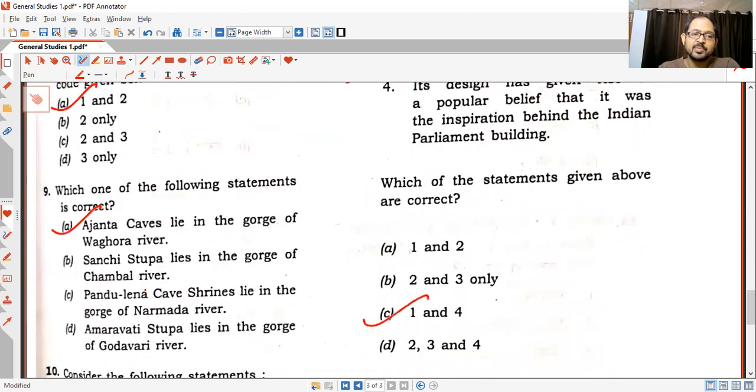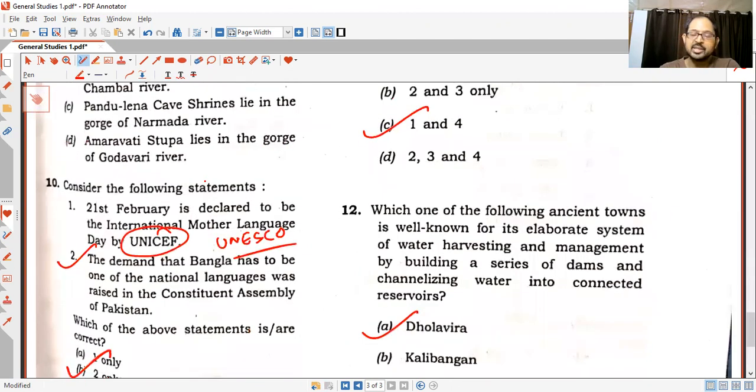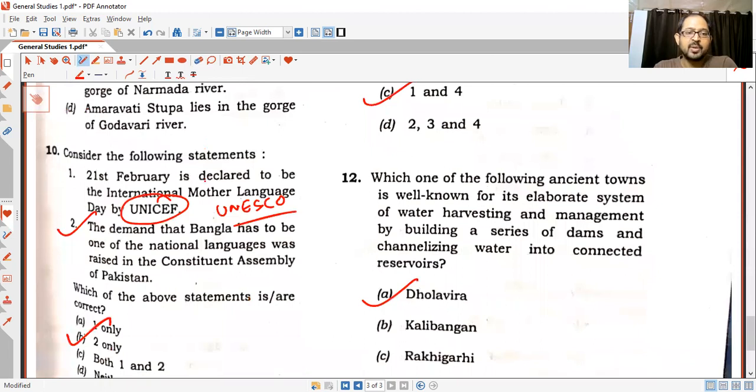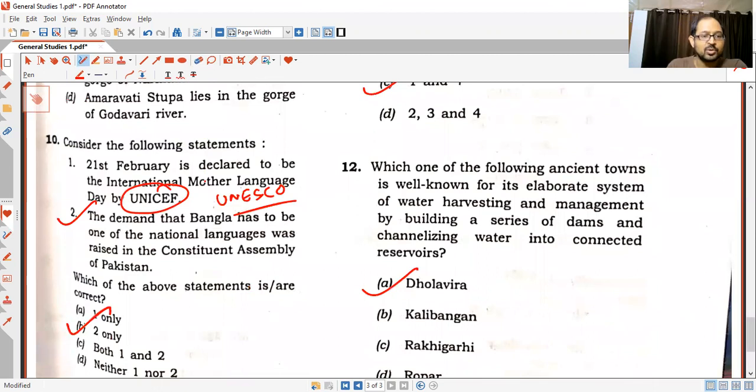Next, which of the following statements is correct? It was again a fairly easy question if you have read the art and culture part. The Ajanta caves lie in the gorge of the Waghora river, and this is the correct statement. Next, UPSC played a little trick in this question. 21st February is declared to be International Mother Language Day by UNESCO. So 21st February is the correct date. A few students marked this point as correct, but this is incorrect because it is not declared by UNICEF, it is declared by UNESCO.